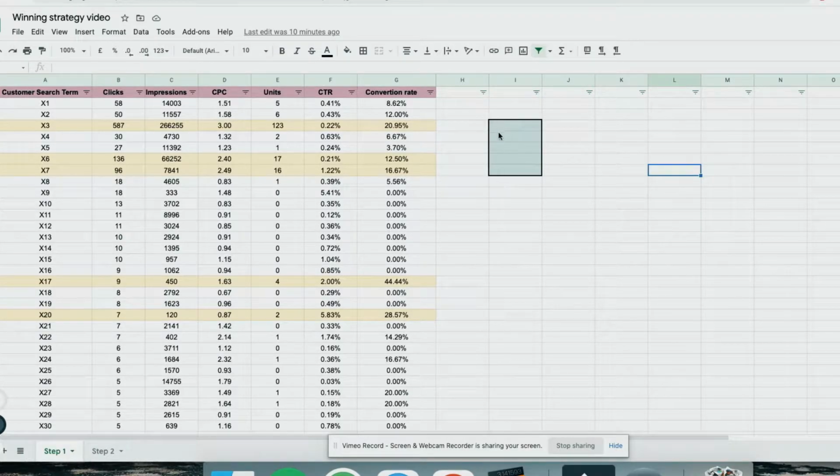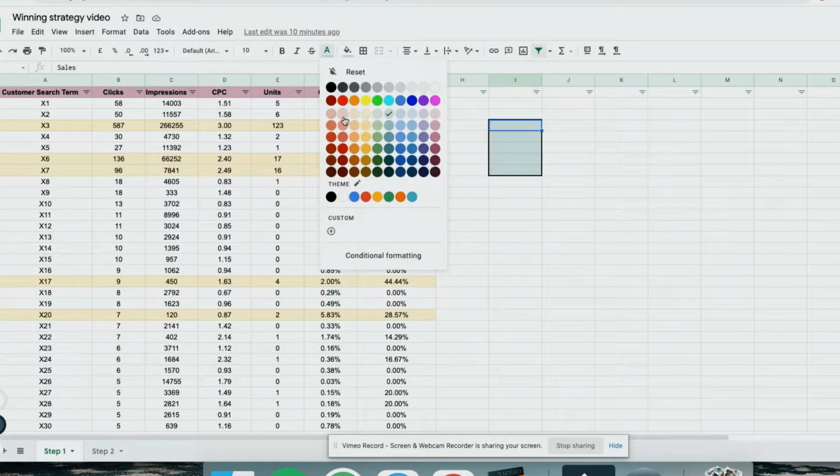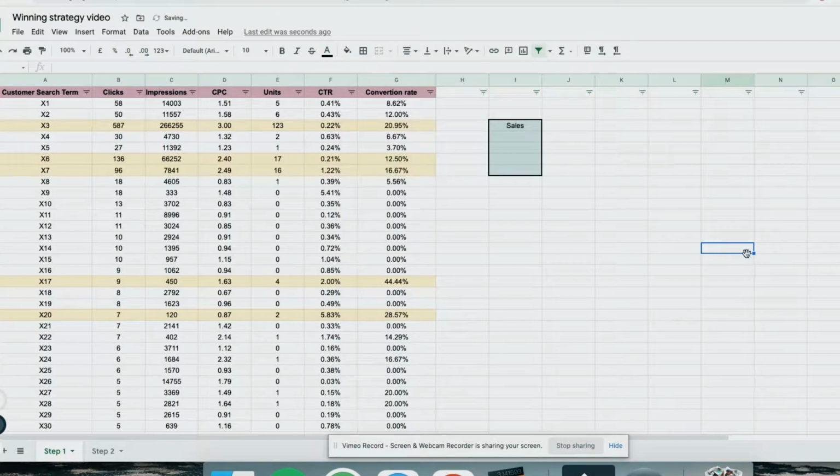I have 5 parameters that I follow. Parameter number 1 is sales. First of all, I'm looking for keywords that had sales. This tactic is data driven, so I'm not looking for keywords that I think may have sales in the future. I'm looking for keywords that already proved themselves and had sales. I marked in yellow the keywords that I eventually chose, so you can see that all the keywords that I chose had sales, some way more and some less, but all of them had sales.